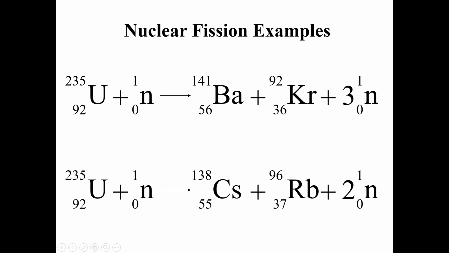We can also have fission with fission products like cesium and rubidium, along with two neutrons. These are some examples of nuclear reactions that we call nuclear fission. Fission can occur in either of these forms, depending upon the energy of the projectile and the energy of the target.